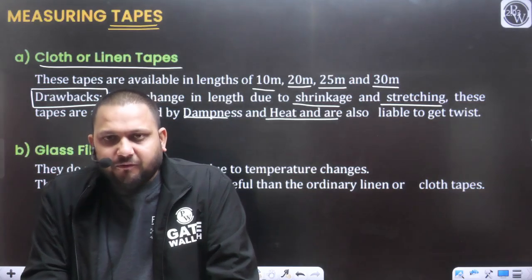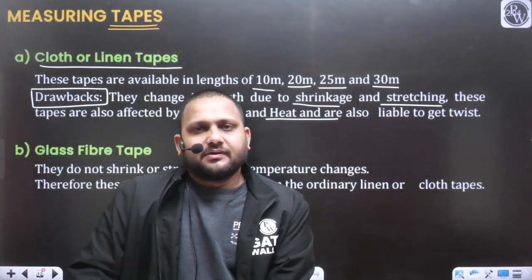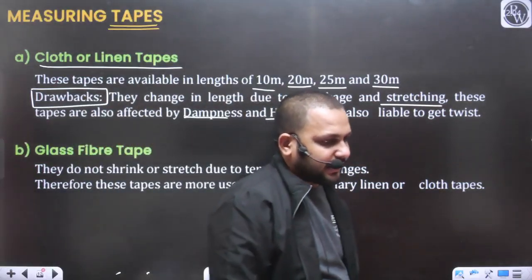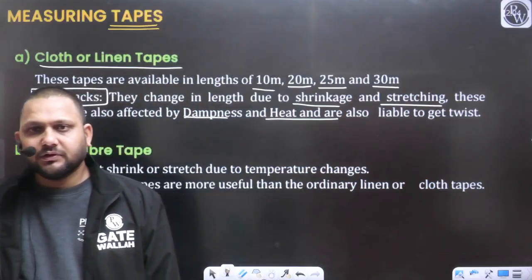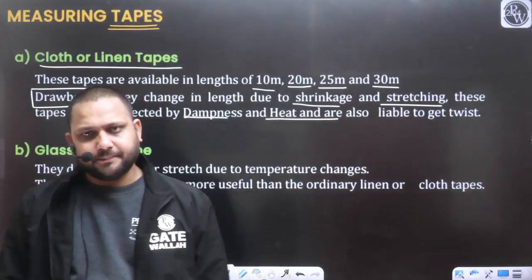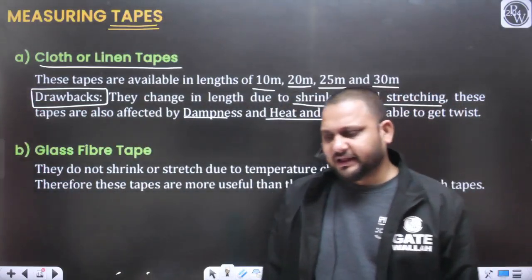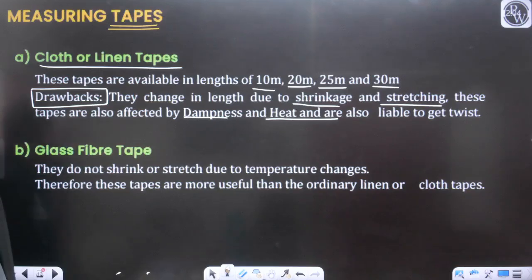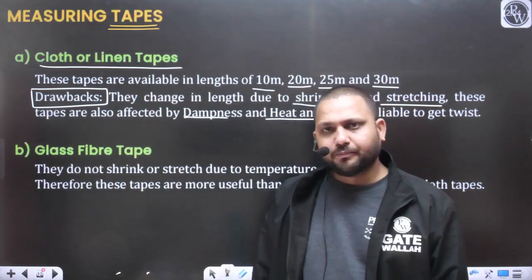So with the help of an incorrect tape, can we perform the correct measurement? With the help of an incorrect or inaccurate instrument, can we perform correct measurements? Answer is going to be no. Yes or no? So these are some drawbacks that we may face in the case of cloth tape. But yes, cloth tapes are available in lengths of 10 meter, 20 meter, 25 meter and 30 meter. So if there is any drawback, we need to improve, yes or no?